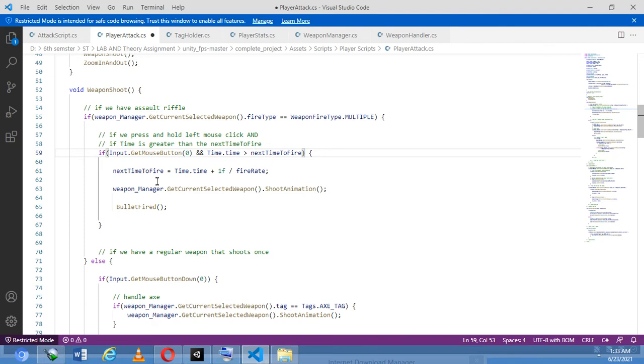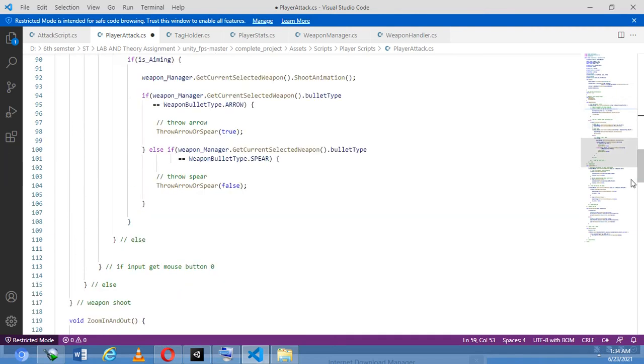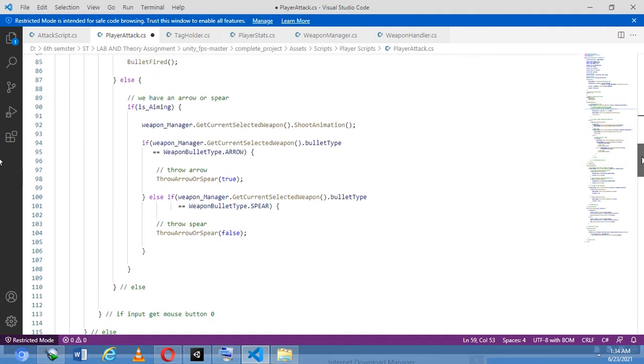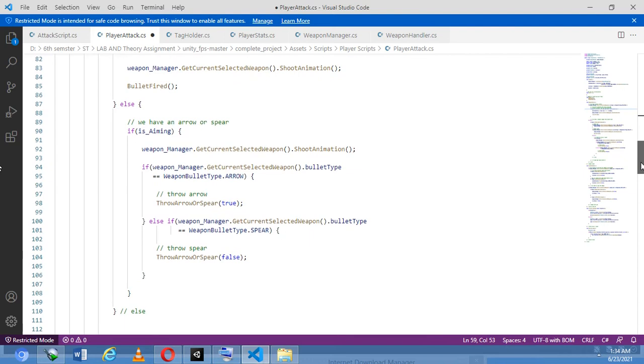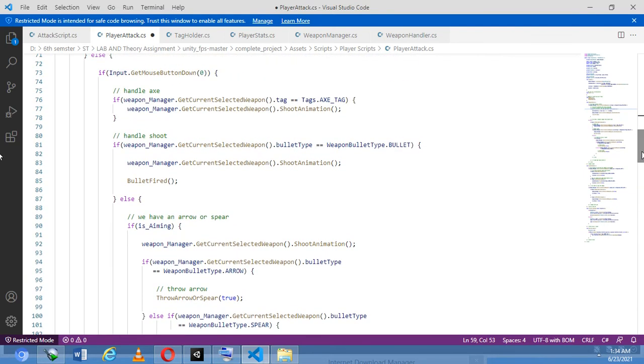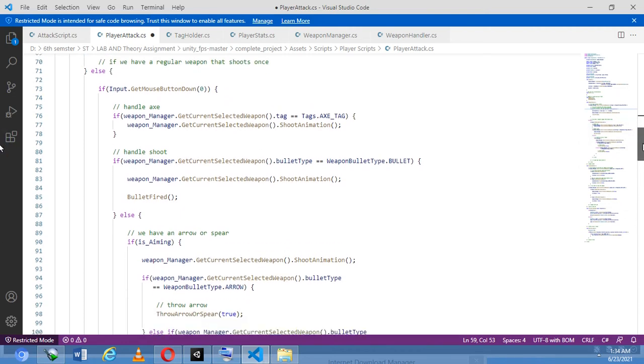So next time to fire equals time plus 1 divided by the fire rate. Actually, it's going to tell us that if the current selected weapon type is assault rifle, then the following functions will happen.